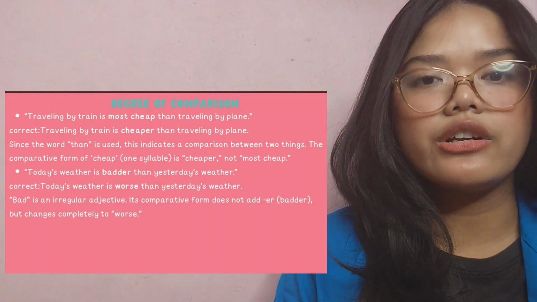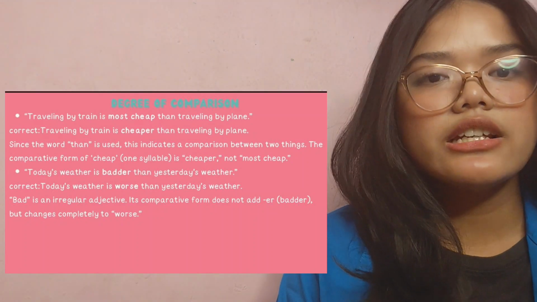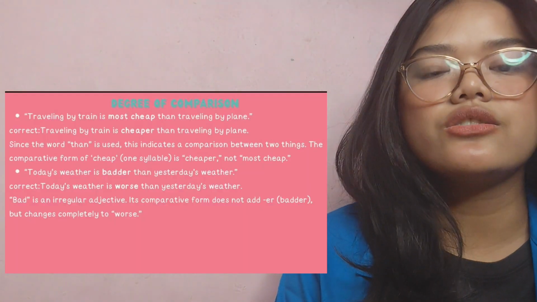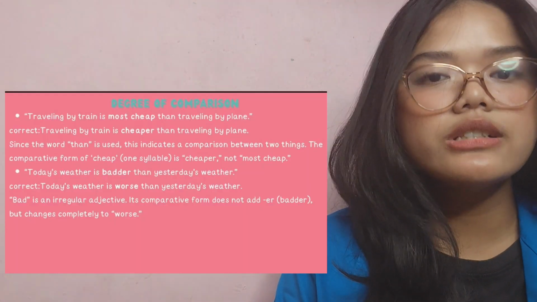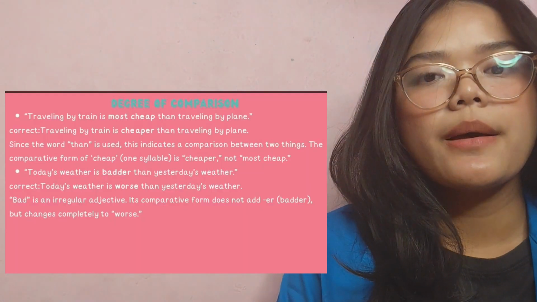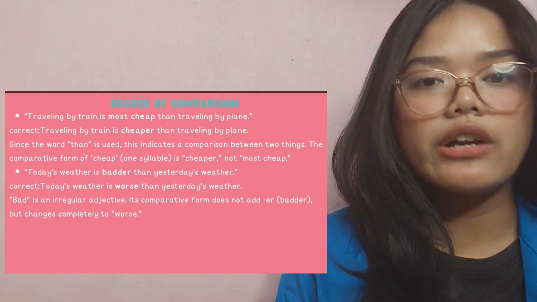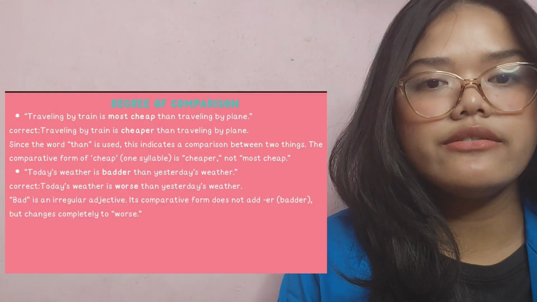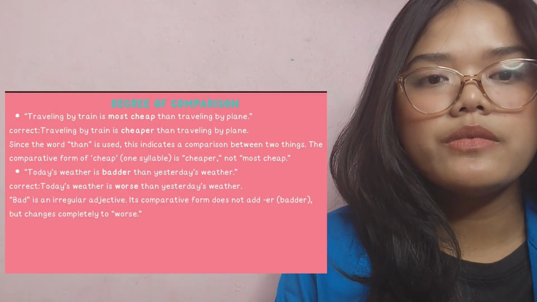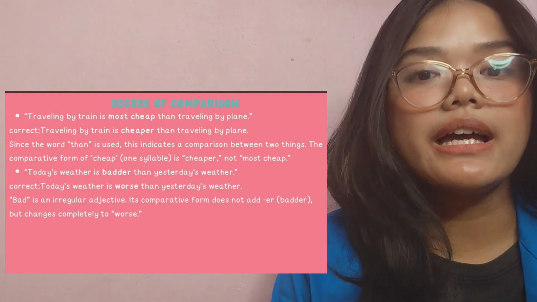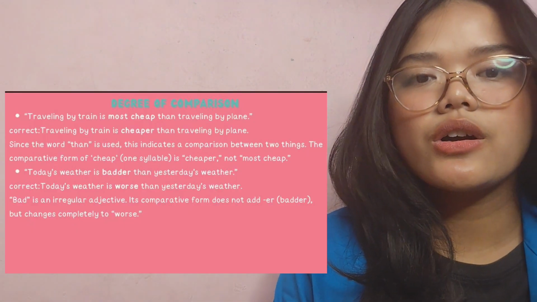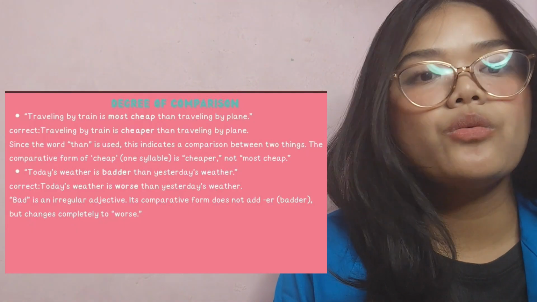Next is "Today's weather is better than yesterday's weather." Correct: Today's weather is worse than yesterday's weather. Bad is an irregular adjective. Its comparative form does not add better, but changes completely to worse.